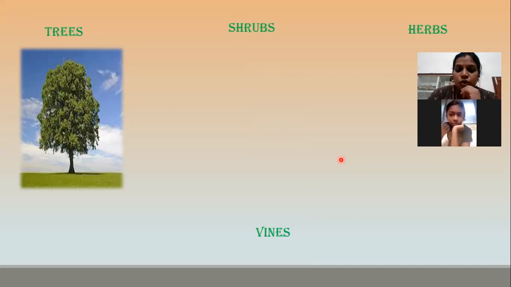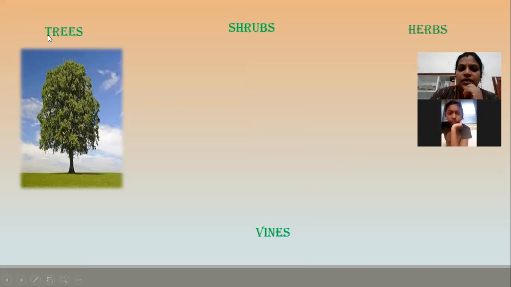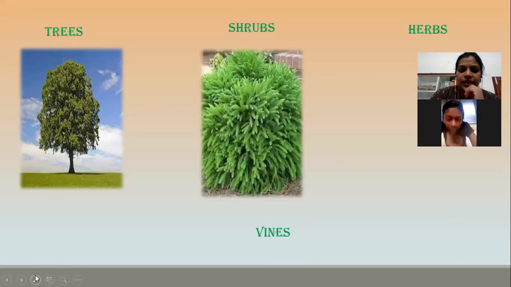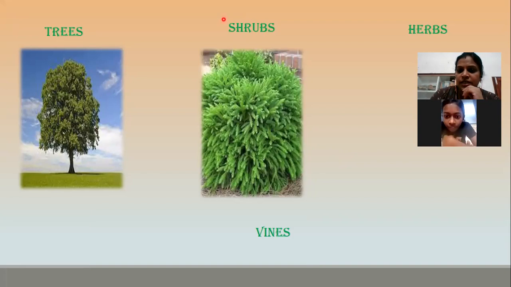They are trees, shrubs, and herbs. Just read the heading. First one is trees, then shrubs, then herbs.